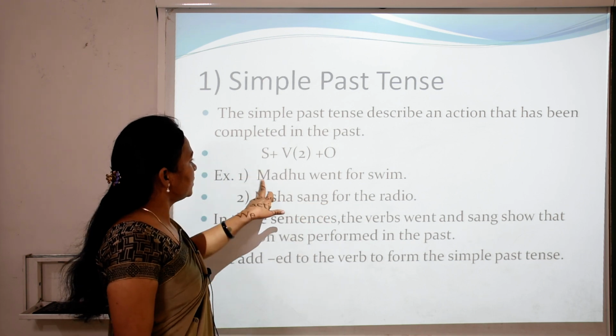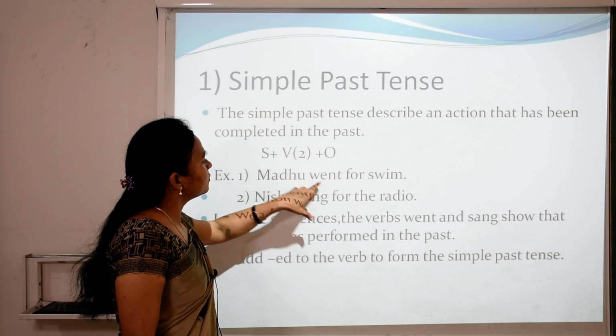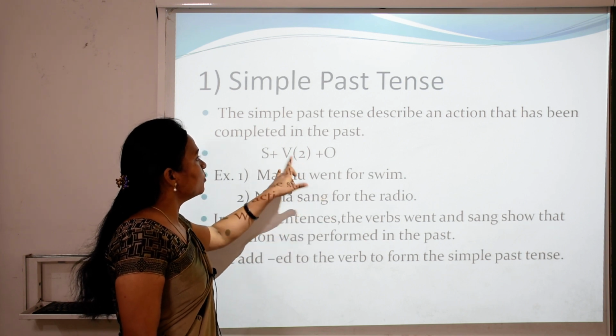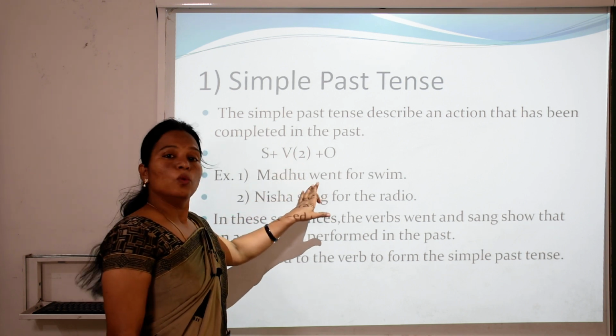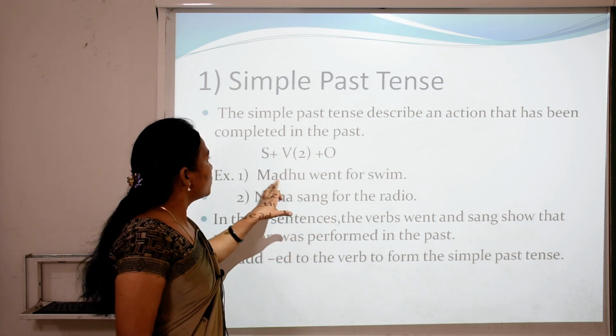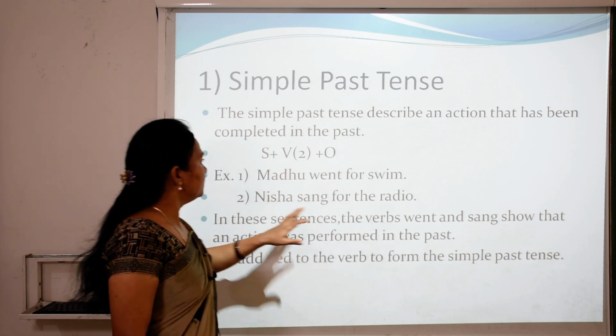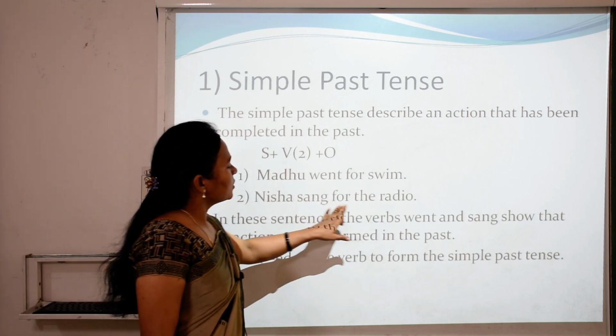So what is subject? Madhu. Madhu is subject. What is the went? Went is the second form of the verb. Go. Go is the first form. Second form is went. Go, went, gone. So what is the went here? Second form of the verb. Madhu went for swim. Nisha sang for the radio.